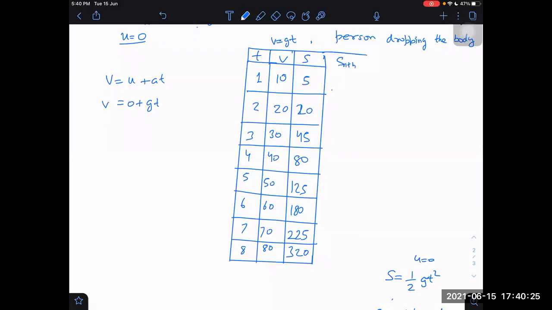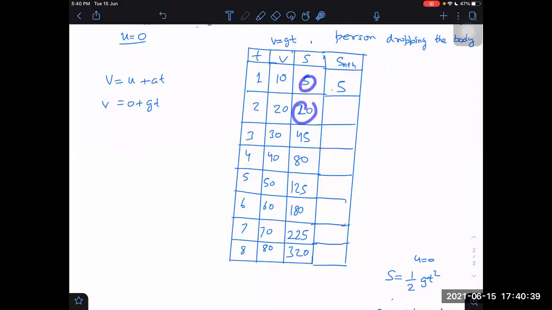That is S nth. What is the meaning of S nth? Distance in the nth second. So let us find that. How to find that? First is 5. Second one will be 20 minus 5, that will be equal to 15. Then 45 minus 20, 25. Next.